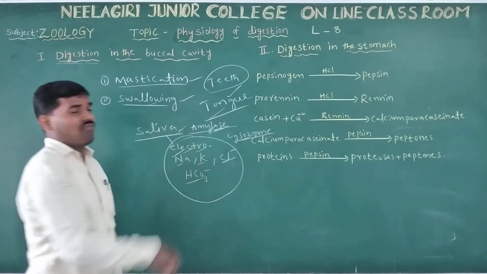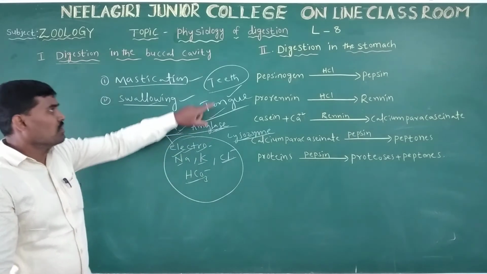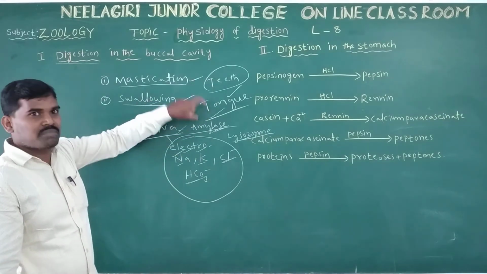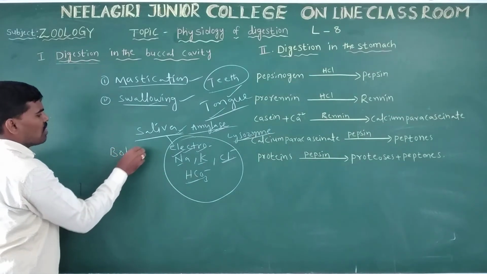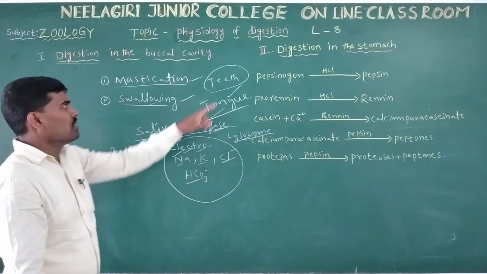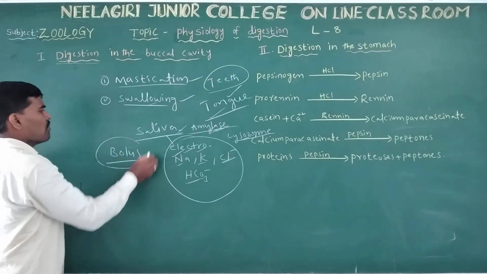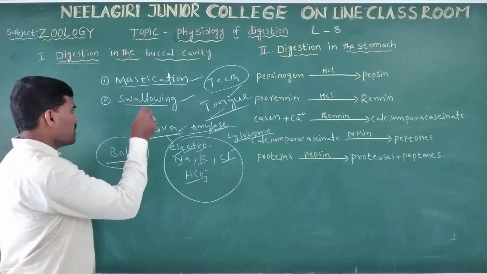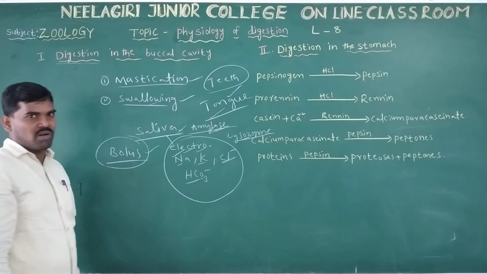When the food materials enter the buccal cavity, the food mixes with saliva and the bolus forms with the help of the teeth and the tongue. The solid food turned into liquid form is called bolus formation.